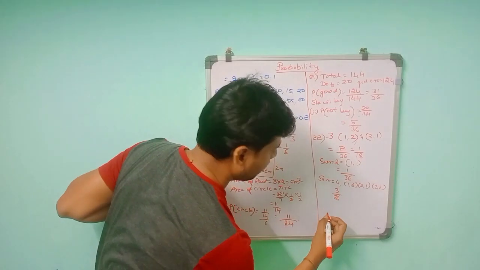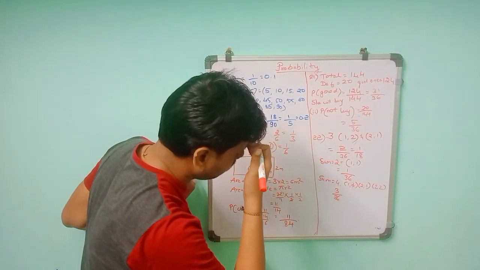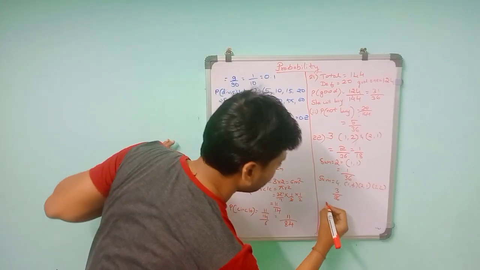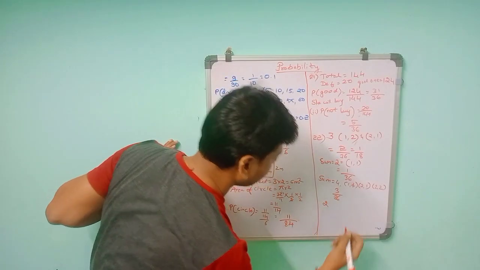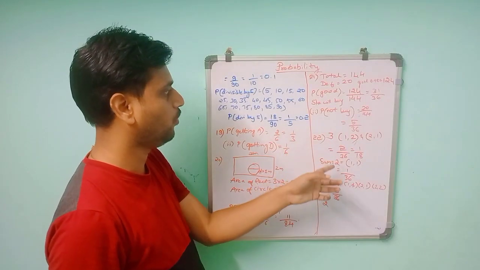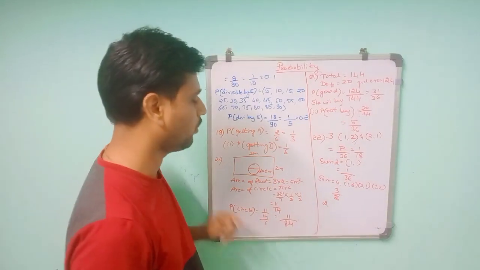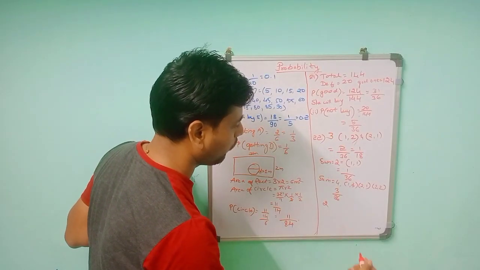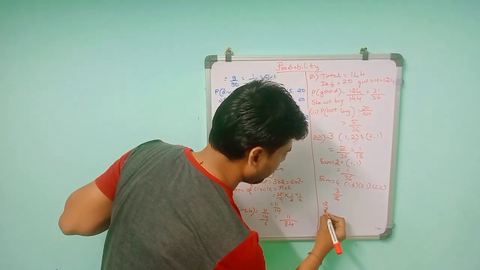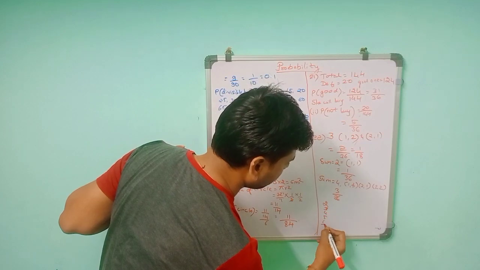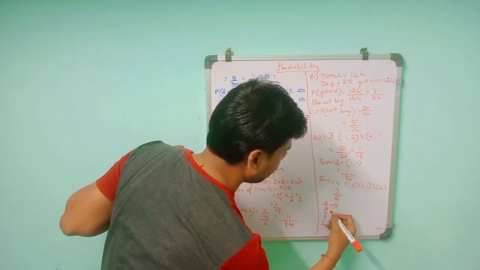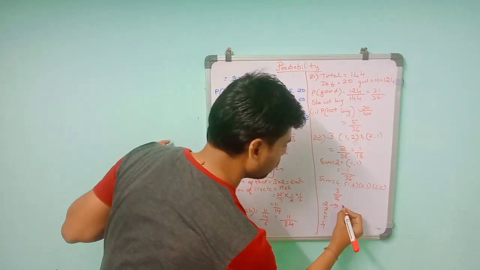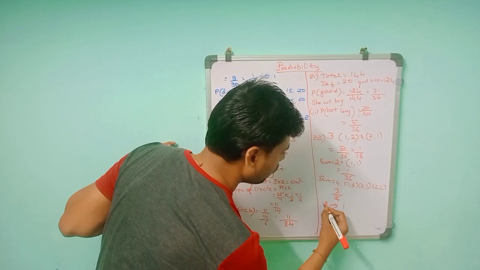So I'll tell you in a trick way how to know the numbers up to 12. If the sum is 12, what is the probability? It starts from 2, because 1 comma 1 will be 2. So 1 will not be there, and 1 comma 0, 0 is not there. So the number starts from 1. So 1 comma 1 will be 2. So 2, 3, 4, 5, 6, 7. So the total number of outcomes for 2 is 1. So take one less number. So for 2, one less is 1.